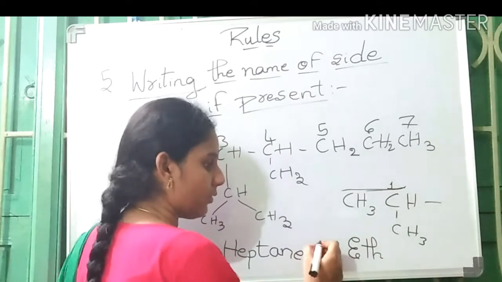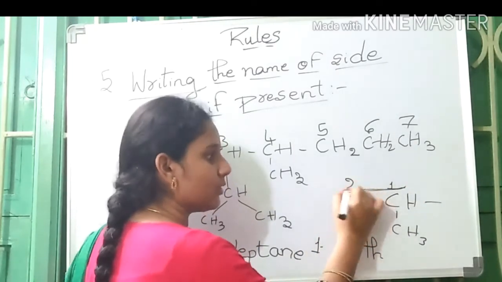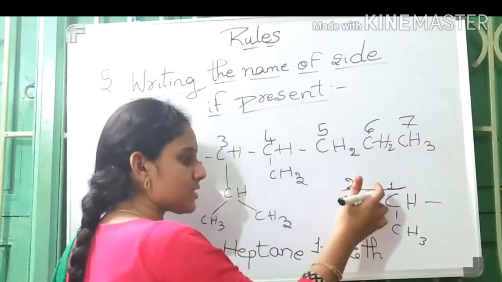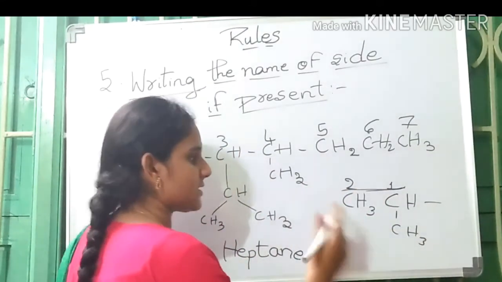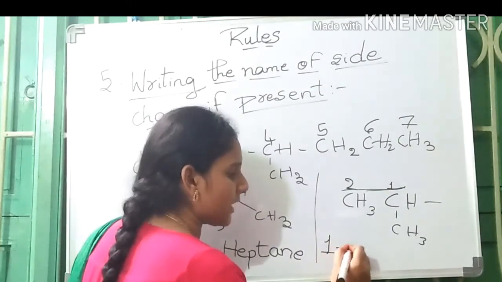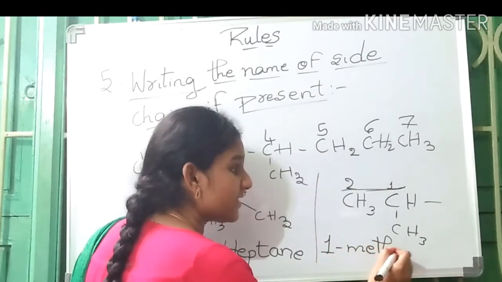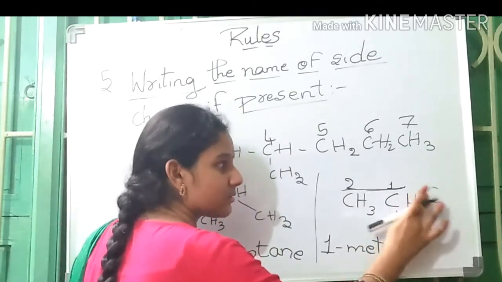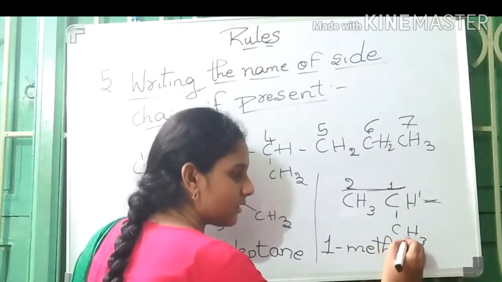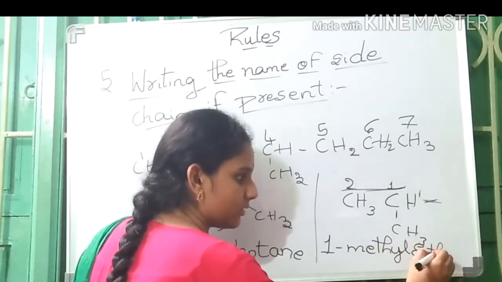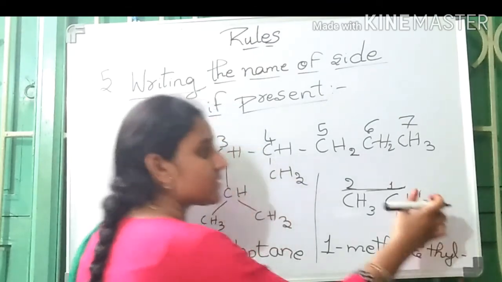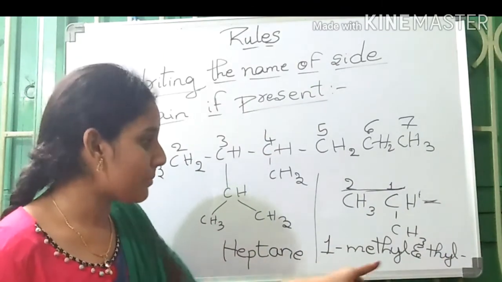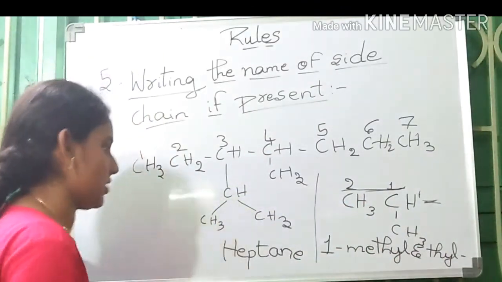So 1-methyl. Because it is bonded to the main chain, that carbon must be given the number 1. The other one is number 2. So the name of this substituent will be 1-methyl, and this is an ethyl group because another hydrogen is not present in it. So 1-methylethyl. Still it is having a vacant unfilled valency. So 1-methylethyl is the name of this substituent, heptane.